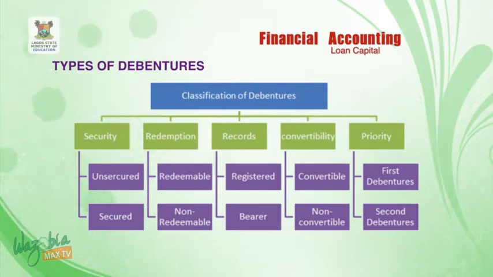For example, the security is further classified into unsecured and secured debentures. Then under redemption, it's further classified into redeemable and non-redeemable debentures. Under records, it's further classified into registered and bearer debentures. Then under convertibility, we have convertible and non-convertible debentures. And under priority, we have first debentures and second debentures.